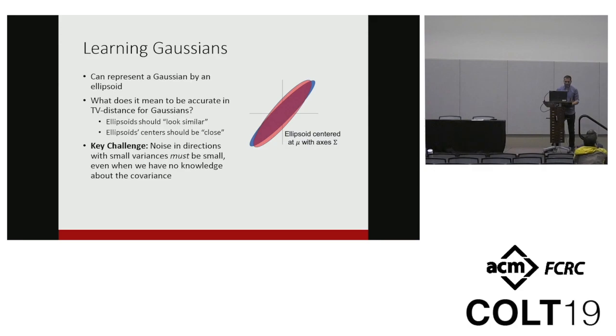Now, this is especially tricky in the case of differential privacy because, as I said, we need to add some random noise to get privacy. But we somehow have to make sure that the noise we add in directions with small variances is much smaller than the noise we add in directions with large variances, despite having no prior knowledge about the shape of the covariance. So let's see how we do that.